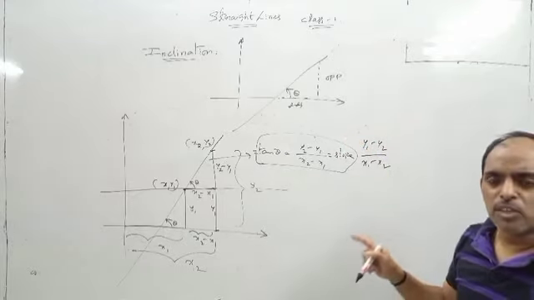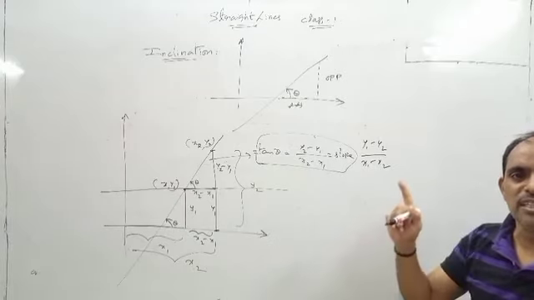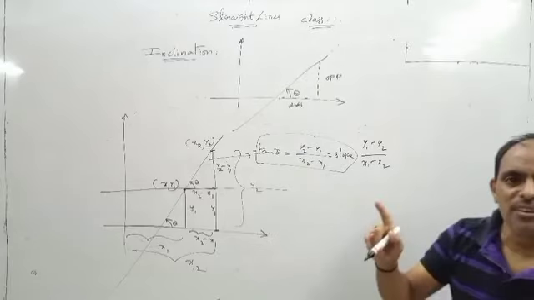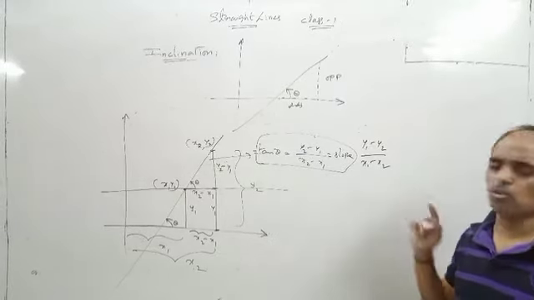So that's why slope is called the ratio of the difference of y coordinates to the corresponding difference of x coordinates.